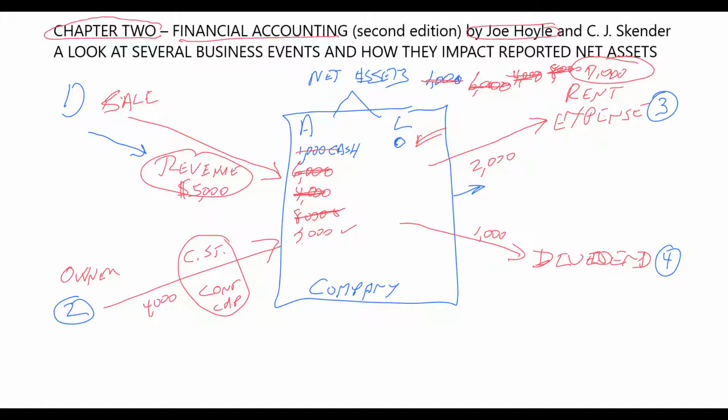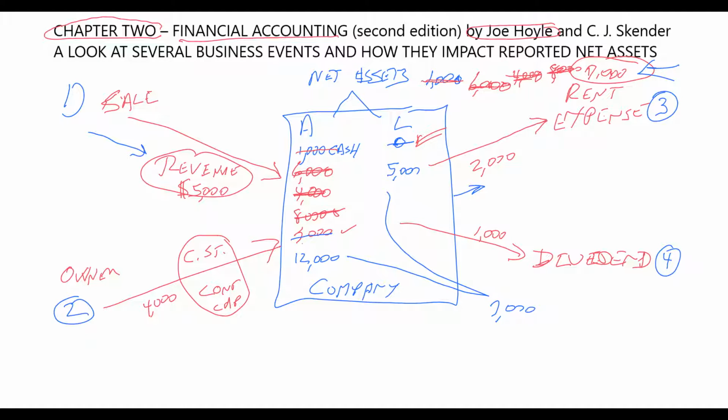We finished the problem off in kind of an interesting way. There's one more event. They borrow $5,000 from the bank. So therefore, the cash goes from $7,000 up to $12,000. At the same time, because the money is borrowed from the bank, the liabilities go to $5,000. Now that's an important event. But before this event, the business had net assets of $7,000. Now the business still has net assets of $7,000.